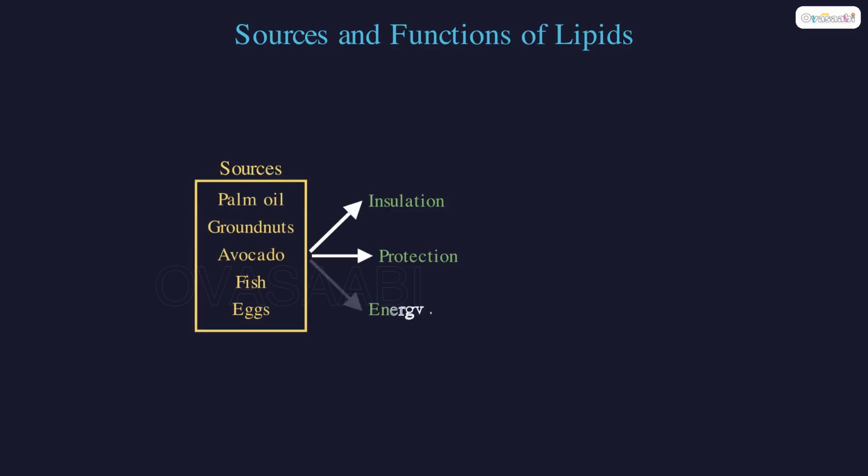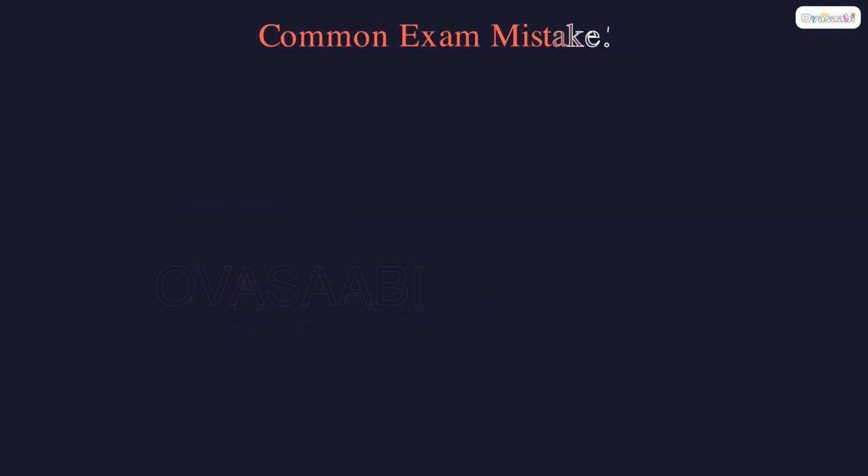Lipids come from groundnuts, palm oil, avocado, fish, and eggs. They insulate us against cold, cushion organs like kidneys and store long-term energy in adipose tissue.